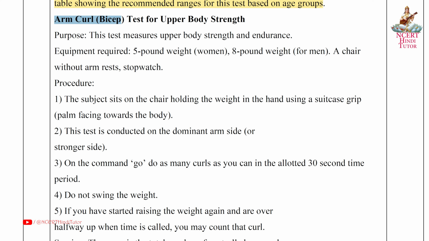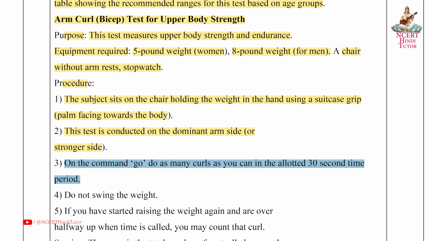Next, the arm curl bicep test for upper body strength. Purpose: this test measures upper body strength and endurance. Equipment required: 5-pound weight for women, 8-pound weight for men, a chair without armrest, and a stopwatch. Procedure: first, the subject sits on the chair holding the weight in the hand using a suitcase grip, palm facing towards the body. Second, this test is conducted on the dominant arm side or stronger side. Third, on the command go, do as many curls as you can in the allotted 30-second time period.